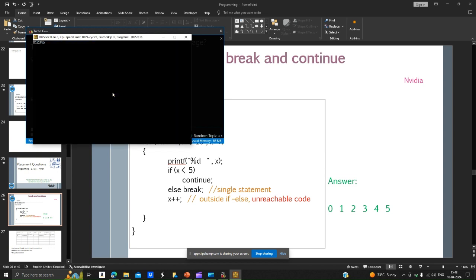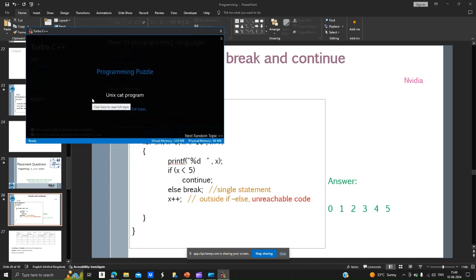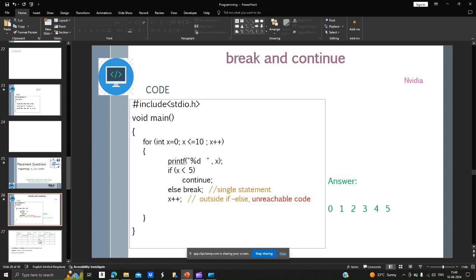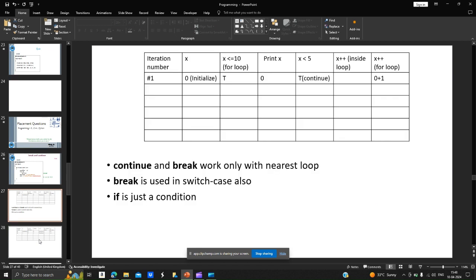So with this, what did we actually learn? We learned how continue and break work. What we mean by dead code or unreachable code, and why we should never write such code. And given any looping with and without break or continue, how do we analyze it in placement where we are not supposed to run and get the output? We have to analyze what the output is. You put a tabular column and analyze.